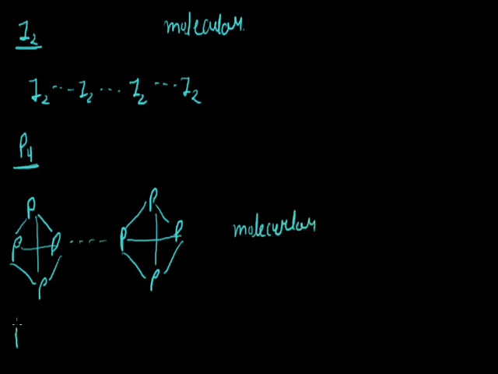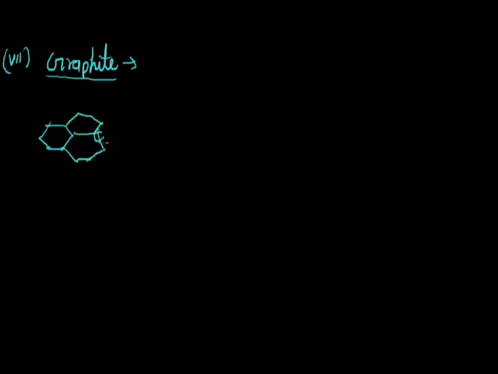Now next is plastic. It's an amorphous solid, since its constituent particles are randomly arranged like rubber and glass. That's why plastic is an amorphous solid. Next, the 7th one is graphite. Graphite also forms a covalent network structure. It forms a layer structure like this, and in each layer the carbon atoms form covalent bonds. So it's a covalent network solid.